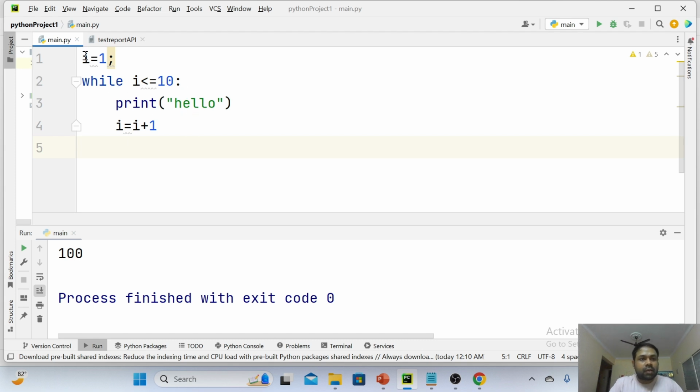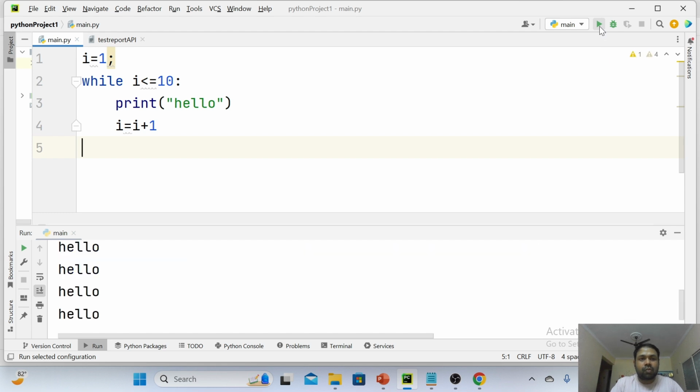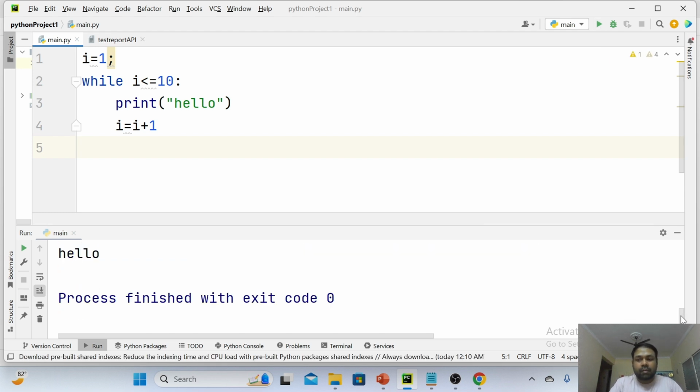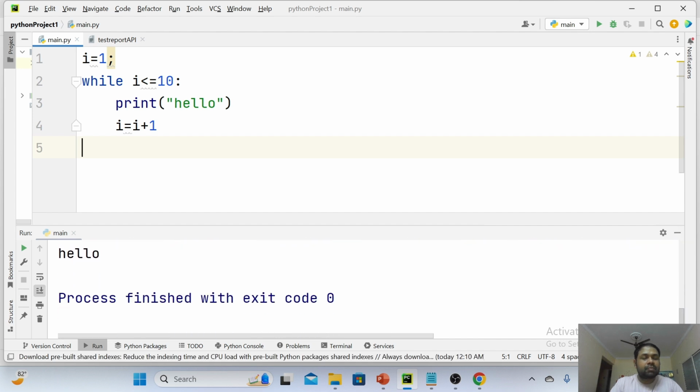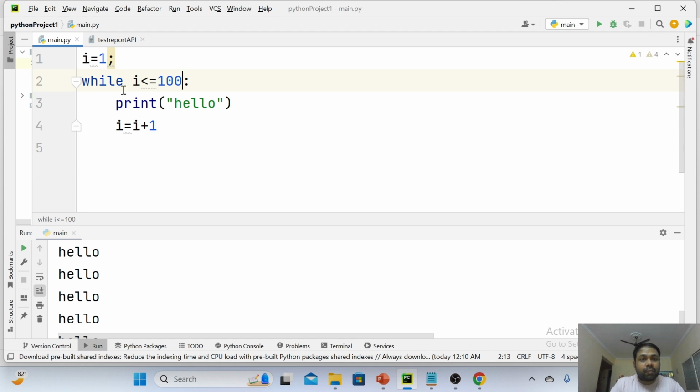Now let me show how this while loop works, but before that, let me execute this code. You see here how many times hello is getting printed. 10 times. For example, if you write 100 here, the starting point is 1 and the ending point for i is 100, hello will be printed 100 times.